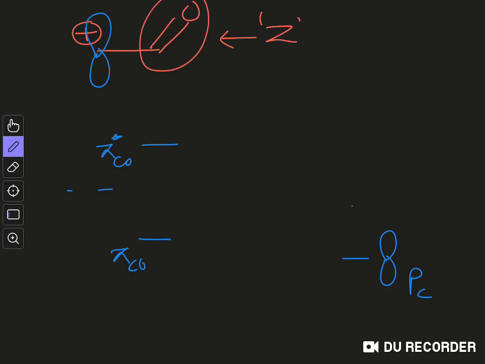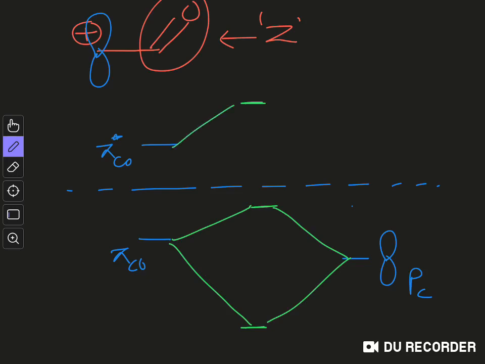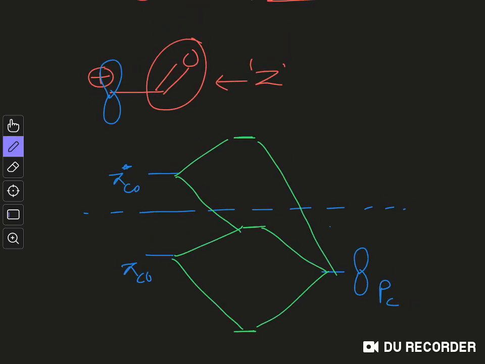Now again this is the alpha level, and you will have 3 energy levels, one over here, another over here, and another over here. These are the three energy levels. Basically, this is the same as the previous one.